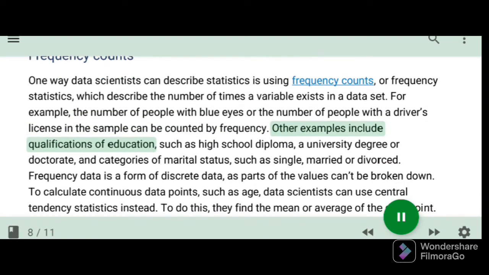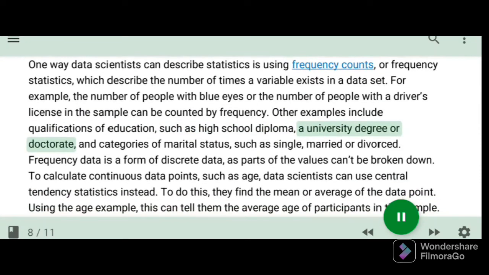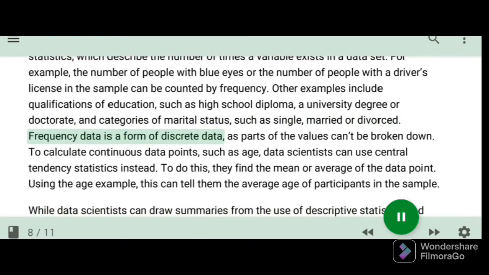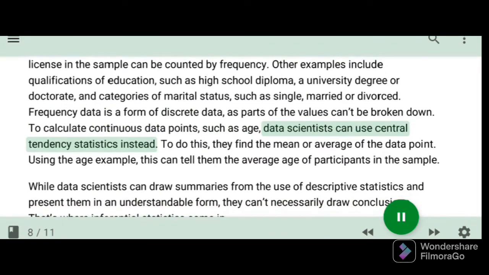Other examples include qualifications of education, such as high school diploma, a university degree or doctorate, and categories of marital status, such as single, married or divorced. Frequency data is a form of discrete data, as parts of the values can't be broken down. To calculate continuous data points, such as age, data scientists can use central tendency statistics instead.